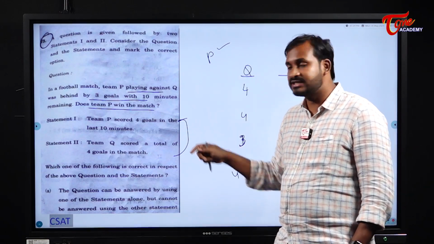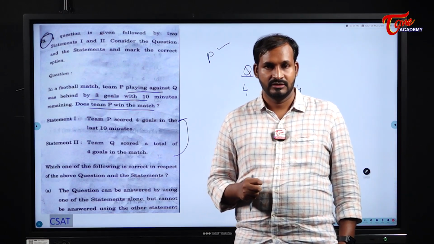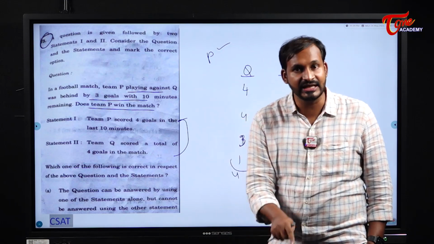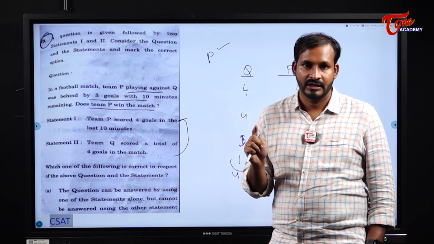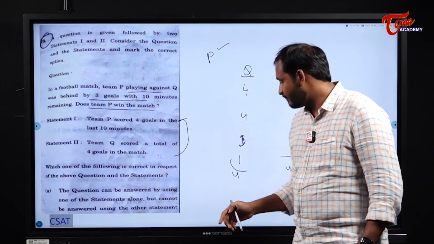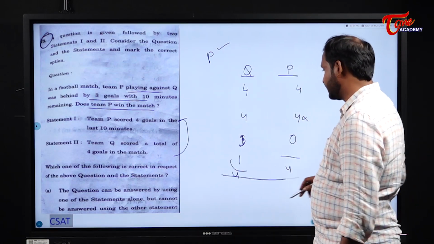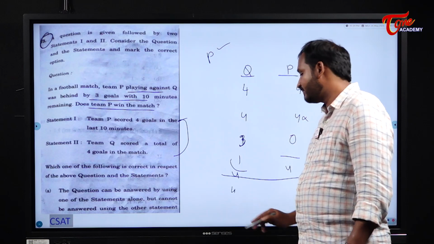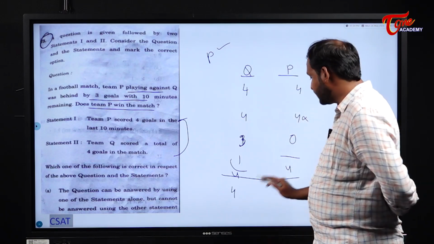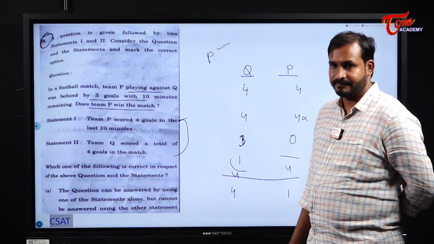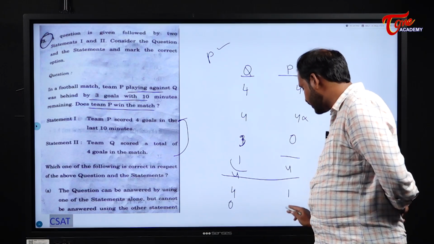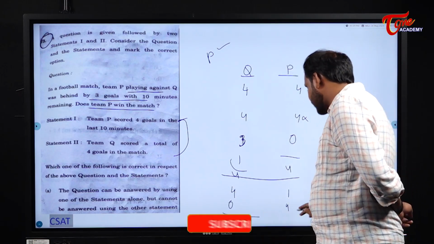By using both the statements also, I cannot tell my answer. Why? Because there is a chance for both tie as well as win. For example, this is the case for tie. The win case is when before the last 10 minutes itself it scored 4, that means it will score at least 1. In the last 10 it scored 0, it scored 4. Then this is the case of win, right?